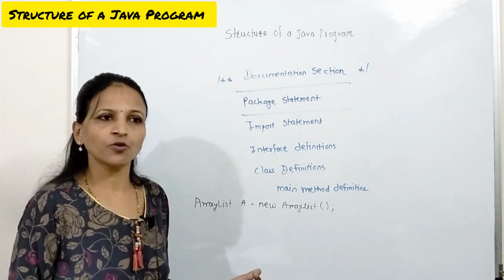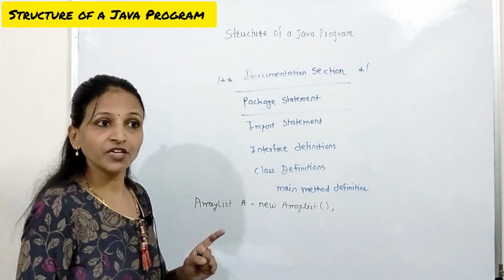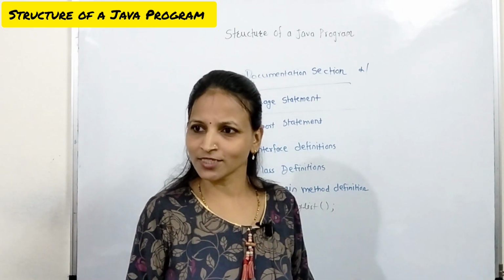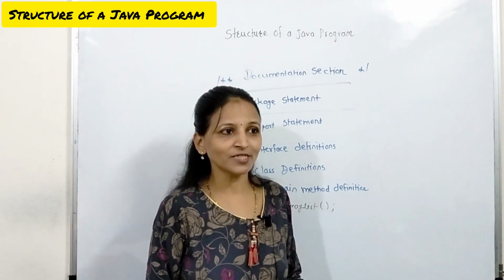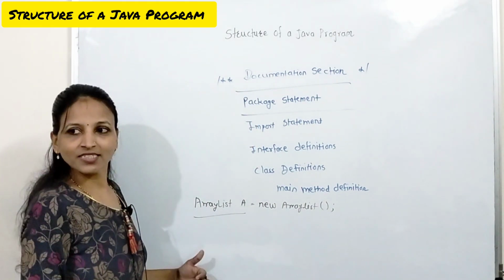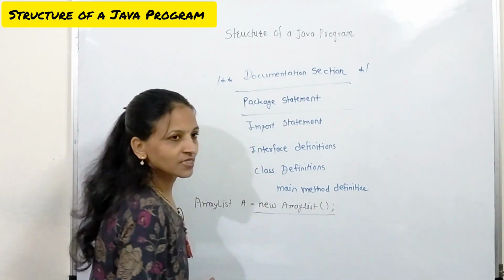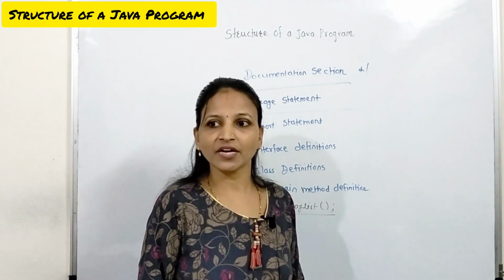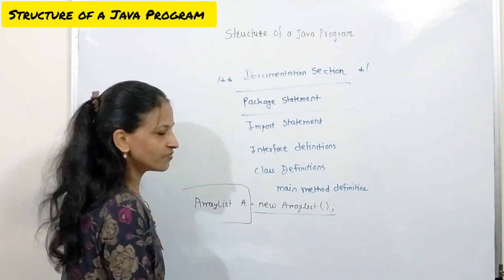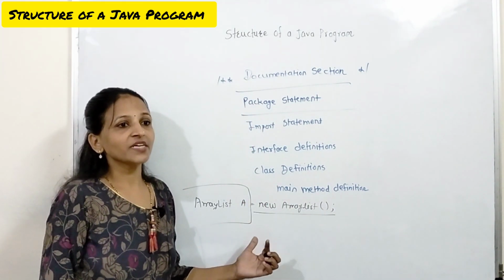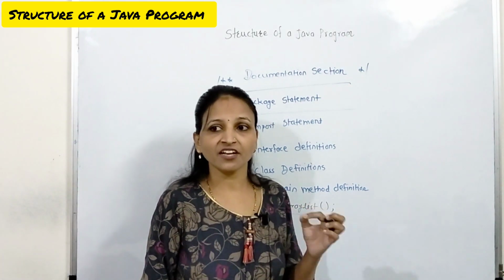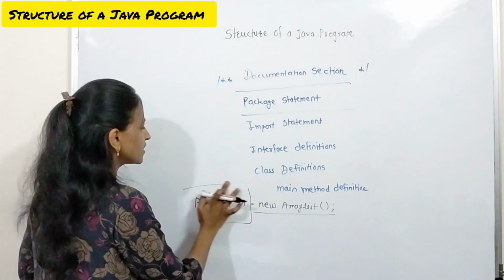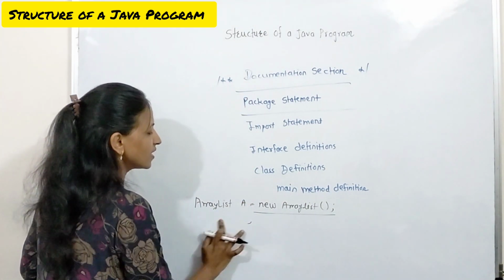This is nothing but creation of an object. In Java, we compulsorily have to write this new, then the class name, then open close brackets, semicolon. It is compulsory in Java. In C++, we write just this statement. In Java, we have to compulsorily write this because all the objects are always stored in the heap section. Keep in mind, if we are just writing this part only and giving a semicolon, the meaning of that statement is we are just creating an object reference, we are not creating that object. Compulsorily we have to write this new and then the class.